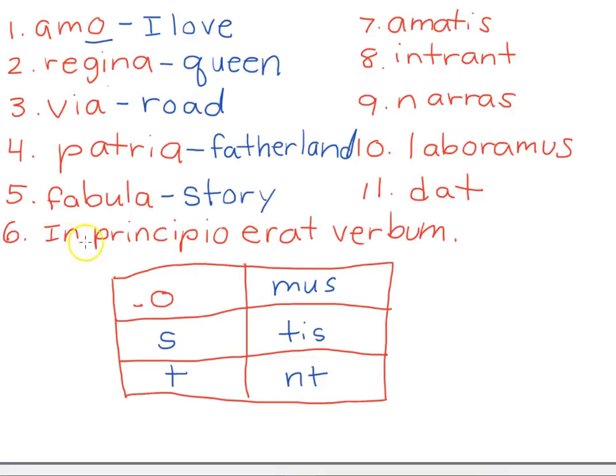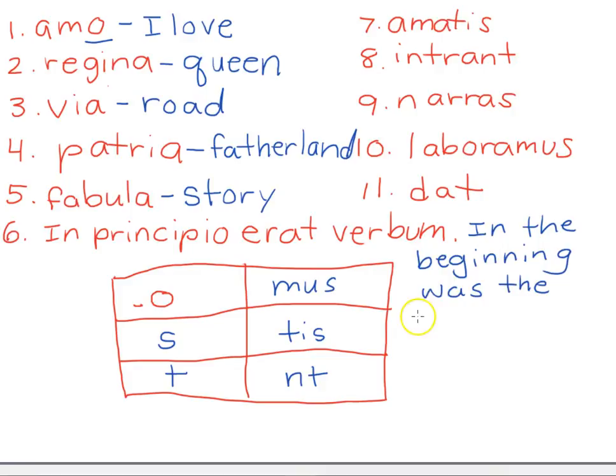Our saying, in principio erat verbum, in the beginning was the word. John 1:1, that's not too bad.